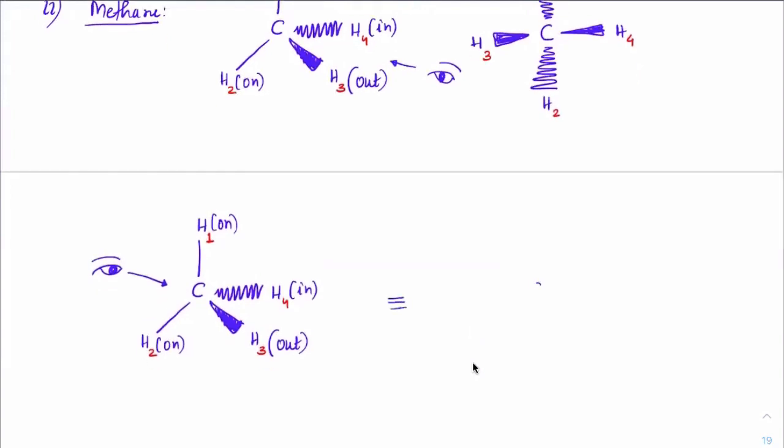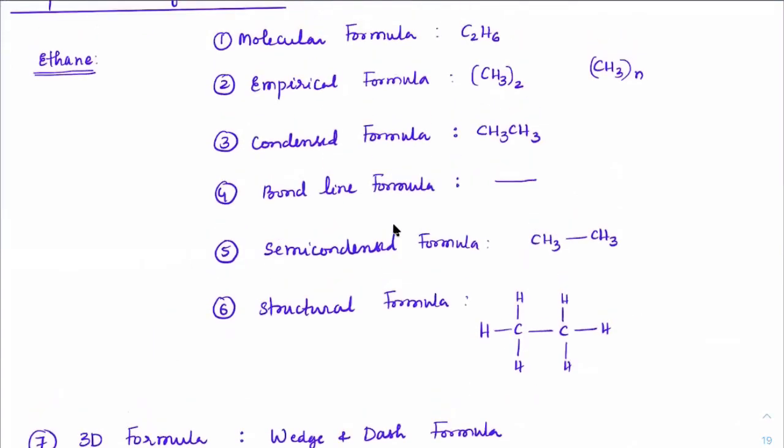So I can show it as carbon with these two hydrogens which are vertically up pointing towards me, and these two hydrogens going away. This is carbon 1 and 2, this is carbon 4 and 3. It's like this. Here, there is no bond line structure existing for methane because it is a single carbon.